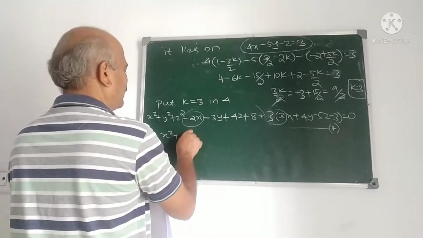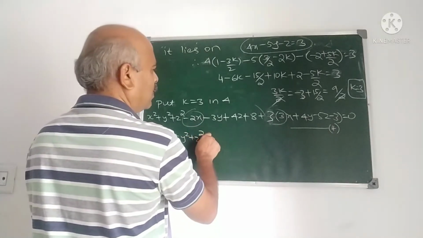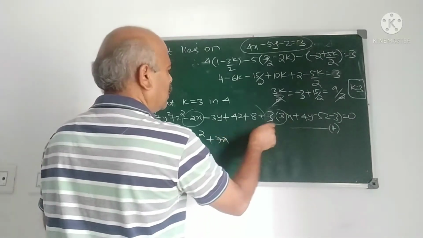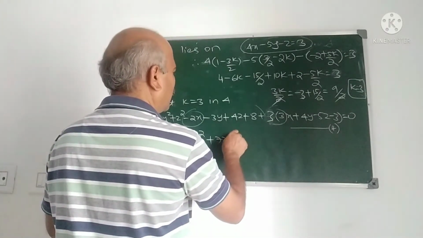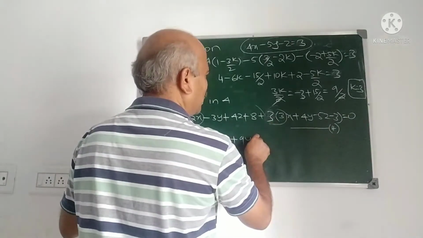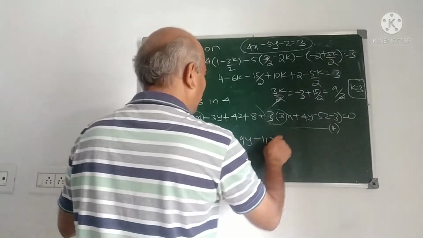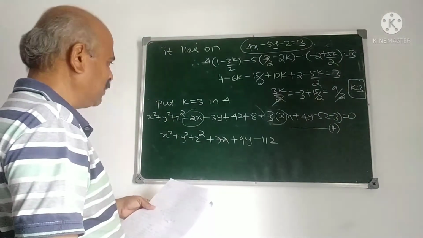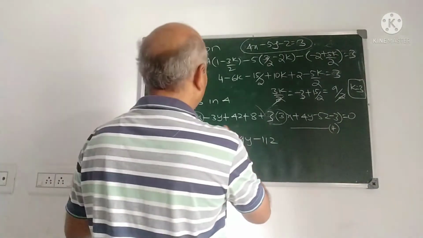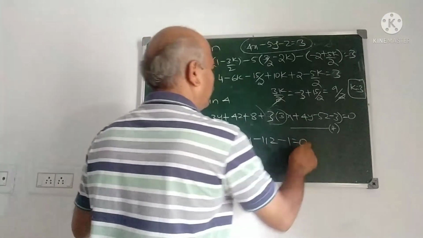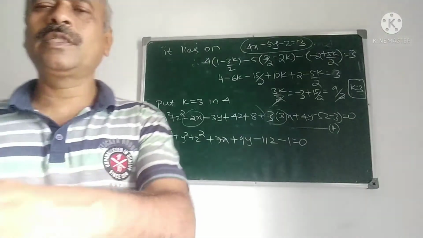X square plus y square plus z square plus 7x, 9y, minus 11z, and the constant term 8 minus 9 minus 1 is 0. This is the equation of the sphere.